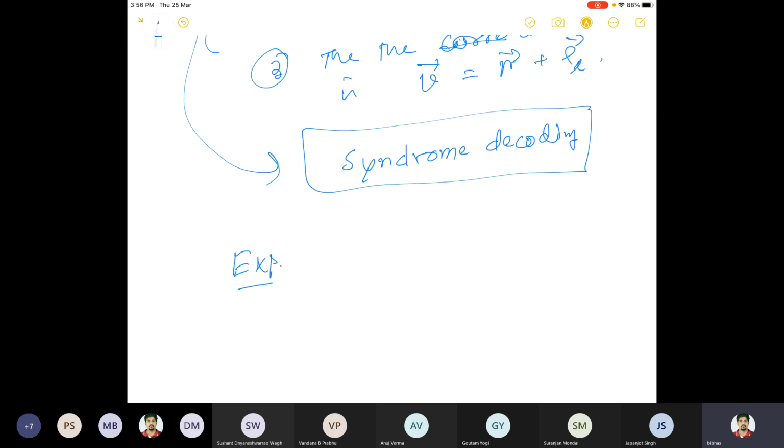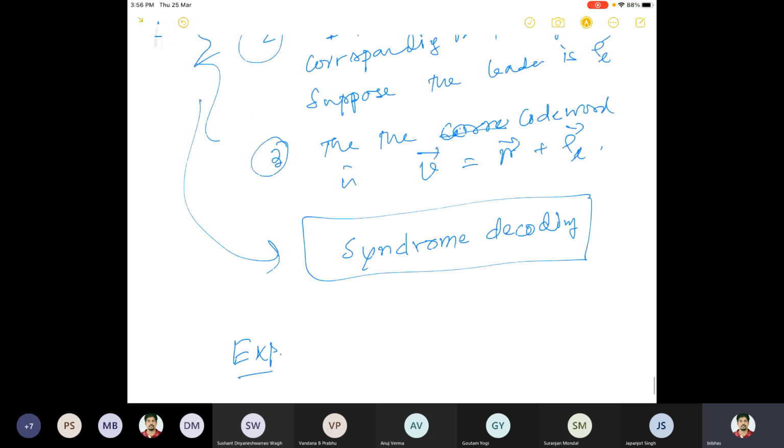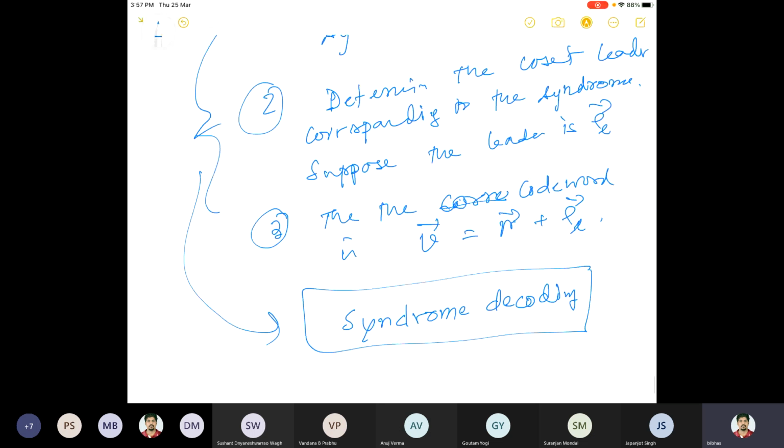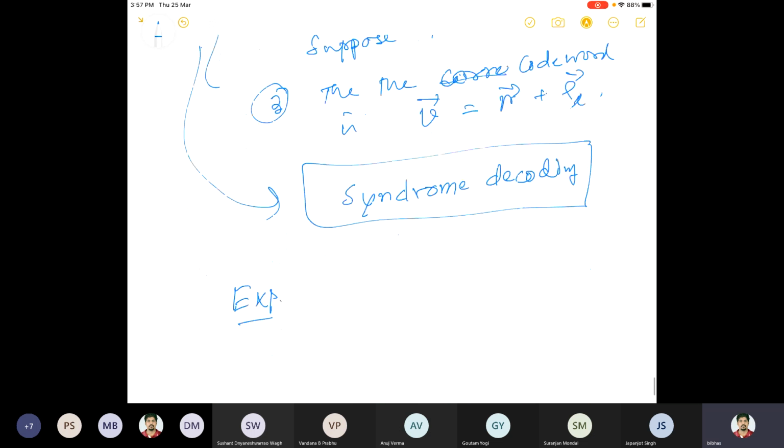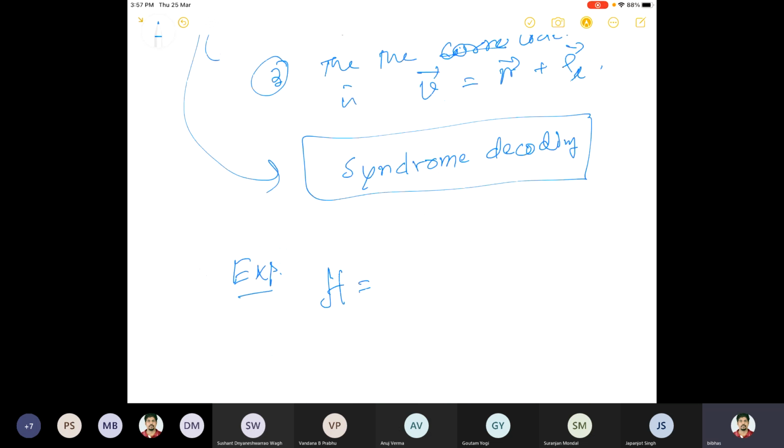Because you see here, for decoding purposes, H is very, very important, because you have to compute the syndrome. So let us assume that H is this. Suppose I'm giving an example whose parity check matrix starts from the identity: 1 0 0, 0 1 0, 0 0 1. And the others are like this: 1 1 0, 0 1 1. This is P transpose. Then 1 1 1, 1 0 1.